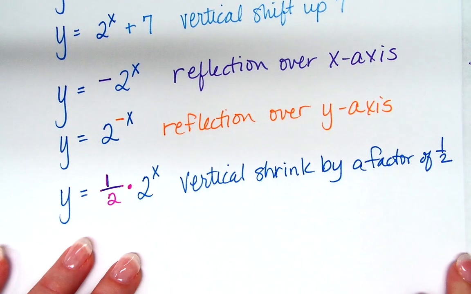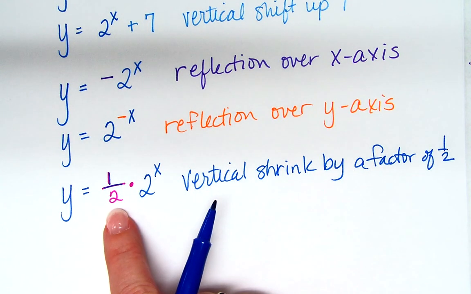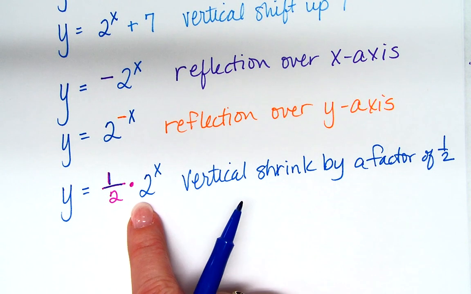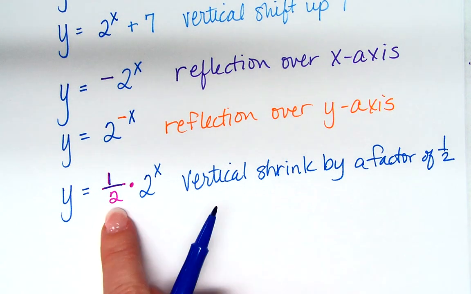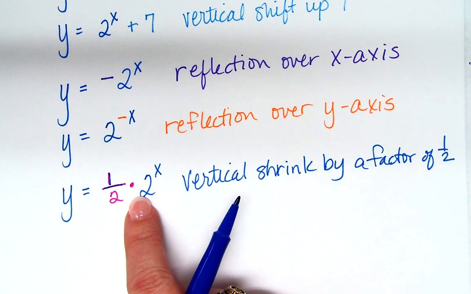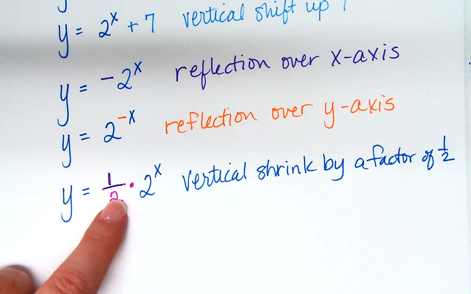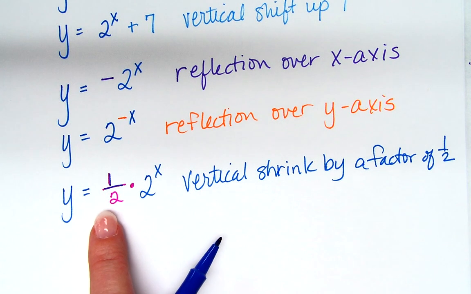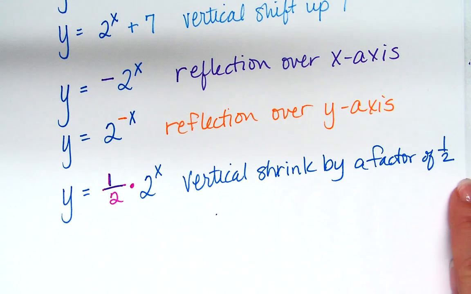How did you know it was a vertical shrink and not a vertical stretch? Because it's between 0 and 1, right? Now what about the 2? What did I tell you a minute ago that the 2 did? It's just the parent, right? It gives it its original shape. So it's everything that's changed compared to the 2, right? Okay? What if instead of a 1/2 right here, this was like a 7? That would be a vertical stretch, right? If this 1/2 was a 7, it would be a vertical stretch by a factor of 7.